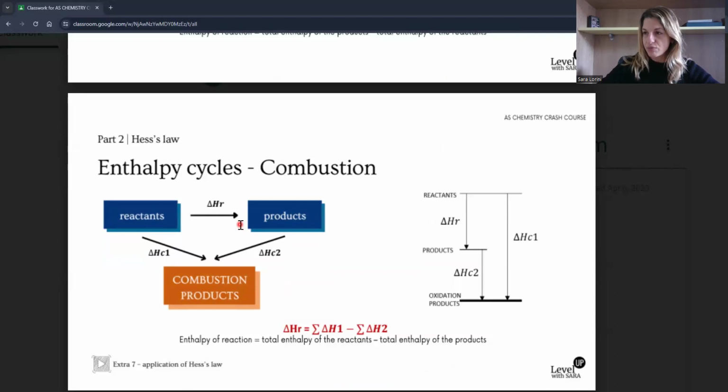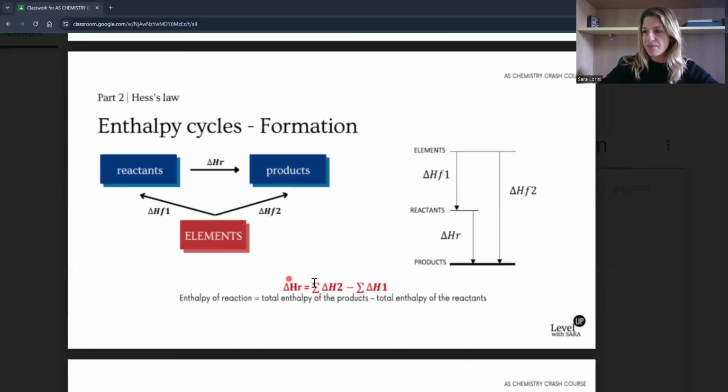If you just memorize the formation and combustion equations during the exam, I think it would be very easy to forget, because it's just these illogical products minus reactants, reactants minus products. I would forget it if I was in a more anxious moment.